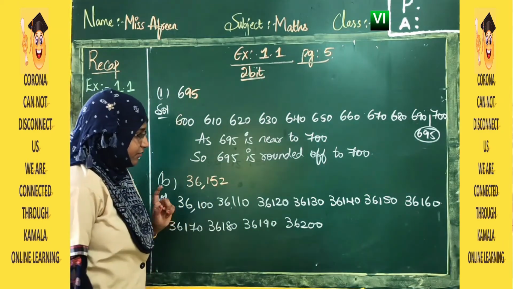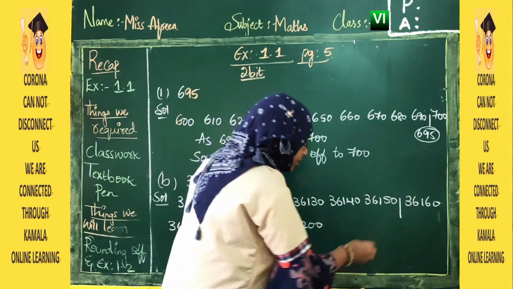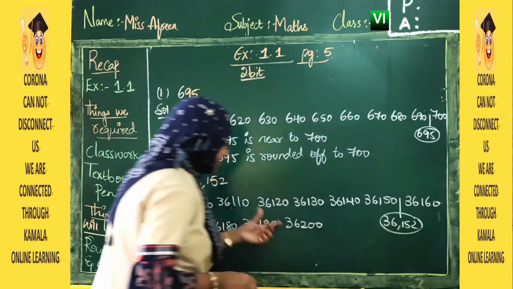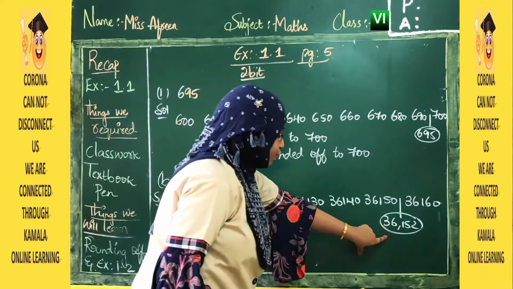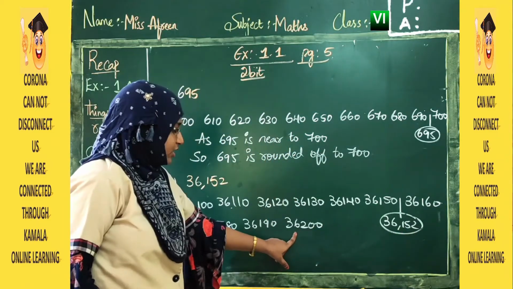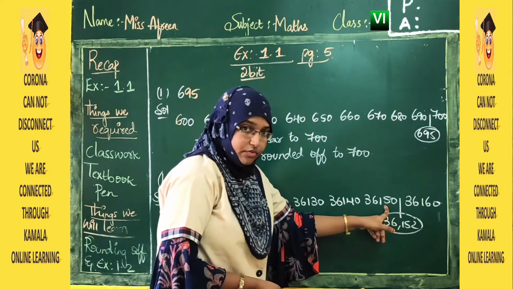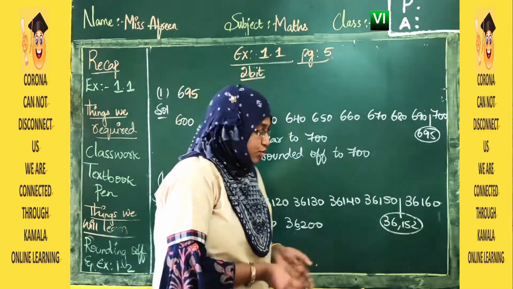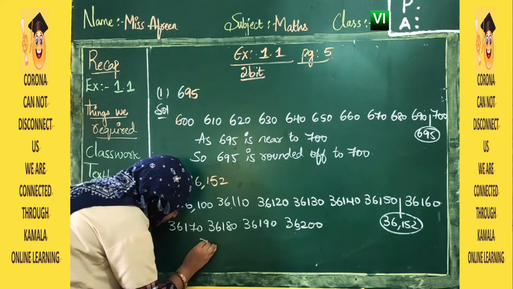Now the value is 152. 152 means between 150 and 160, right? Our value is somewhere here. Okay, write this completely in one single line. Now if you see 152, this is after 150, right? This is near to 36,200. It would be an equal distance if it were on 150, but this is greater than 150, that is 152. So we will round off to 36,200.